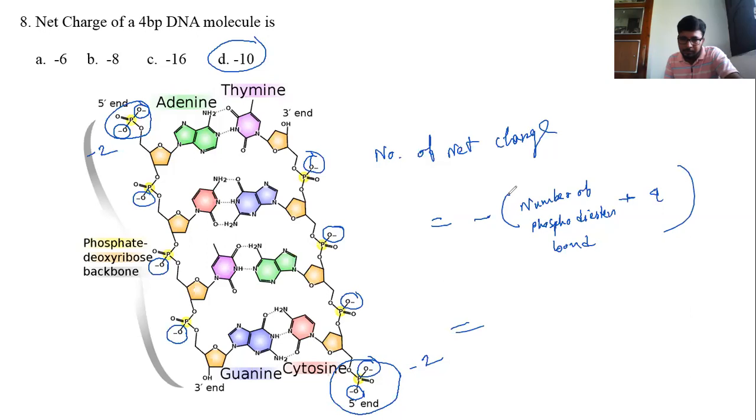According to this problem the number of phosphodiester bonds is 6, plus 4, so the net charge is minus 10. I hope you understand the formula. You must understand the formula.